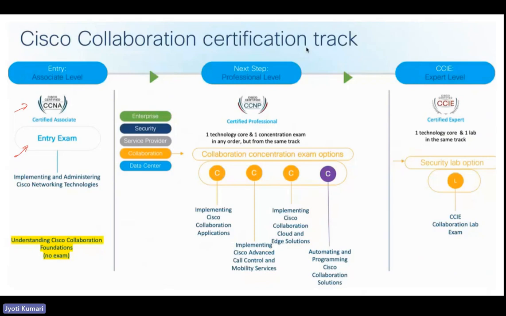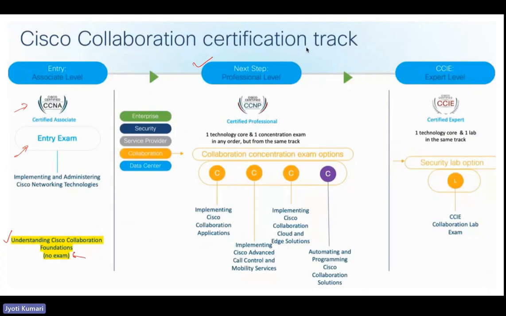So just to fill that gap for someone who would want to begin their career with collaboration, directly starting with professional level would be difficult for them. For people who are already working in collaboration, like you guys, it would still be easier to directly opt for a professional or any advanced level like UCCX or VII, all those certifications. But because there is no associate level or entry level certification or course, Cisco has designed a foundation level course just to fill that gap, which is Understanding Cisco Collaboration Foundation.